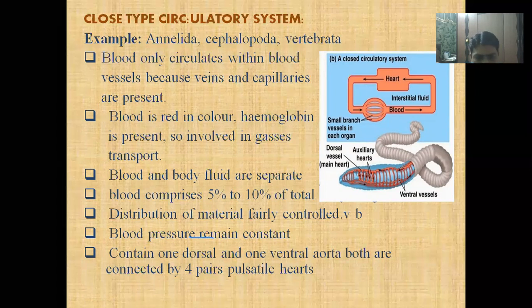These pulsatile hearts are actually neurogenic. In humans or higher animals, the heart is not neurogenic, meaning the pumping of the heart is not under the control of the nervous system, but under the control of the heart itself. But in the earthworm, the pulsatile hearts are neurogenic. The pumping of these modified pulsatile hearts is under the control of the nervous system.